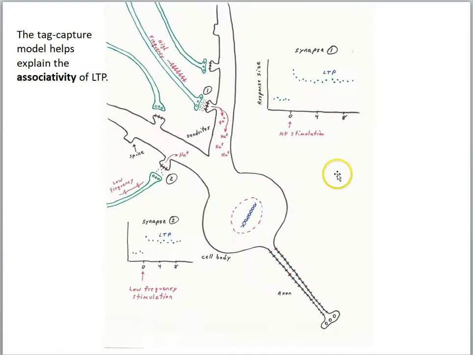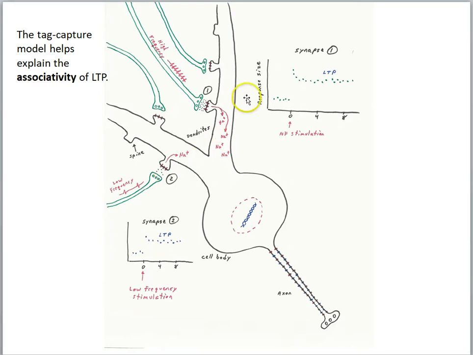Now, the tag and capture model also helps us understand the associativity of LTP. And what we mean by that is the pairing of a strong stimulus and a weak stimulus. Both of those pathways can be strengthened at the same time. We're going to call that an associative property of LTP.